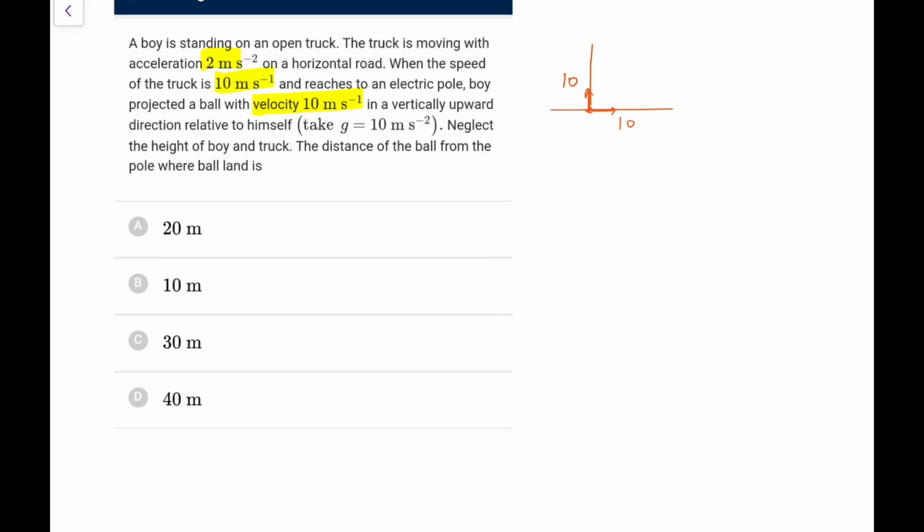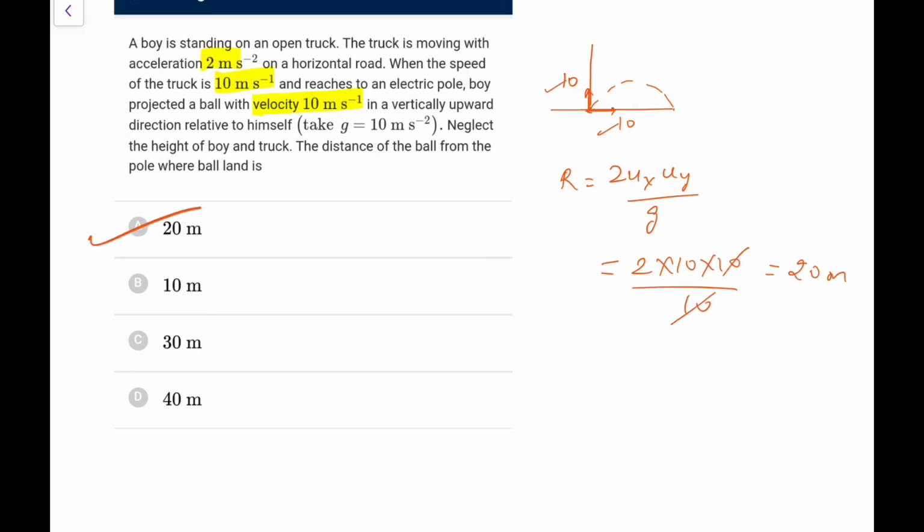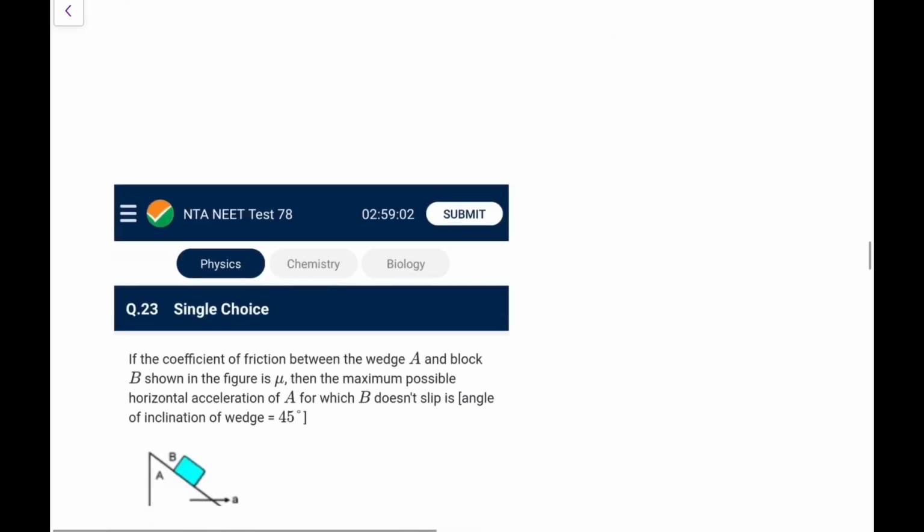Now there's no point in the acceleration of the truck, you have to just find the distance of the ball from the pole where the ball lands. So it's simply a projectile with these two components, so it will be landing like this. So the range you can directly say is 2 ux uy by g, because it is now in free fall, 2 into 10 into 10 by 10, so it comes out as 20 meters. So it's a straightforward problem, this would be 20 meters.